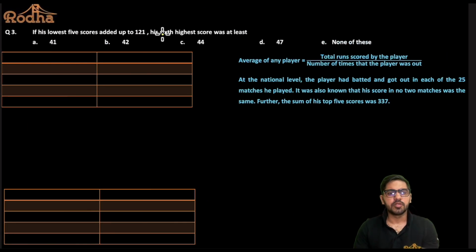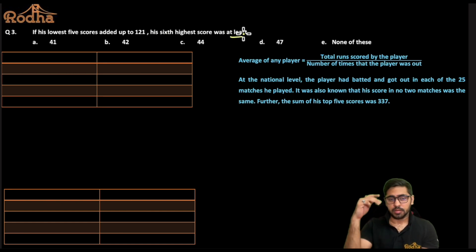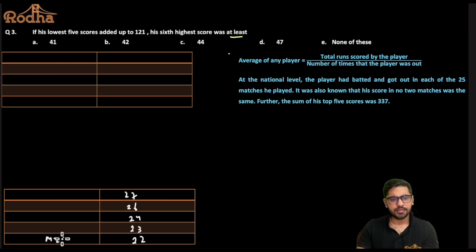If his lowest 5 scores added up to 121, then his 6th highest score was at least. Now, what is his 6th highest score? That is something that I'm supposed to figure out, right? We just now saw that if the lowest 5 scores added up to 121, my scores were 22, then 23, then 24, then 26, and then 27, right? So let's say this is my match number 25, this is match number 24, this is match number 23, this is match number 22, and this is match number 21, right?